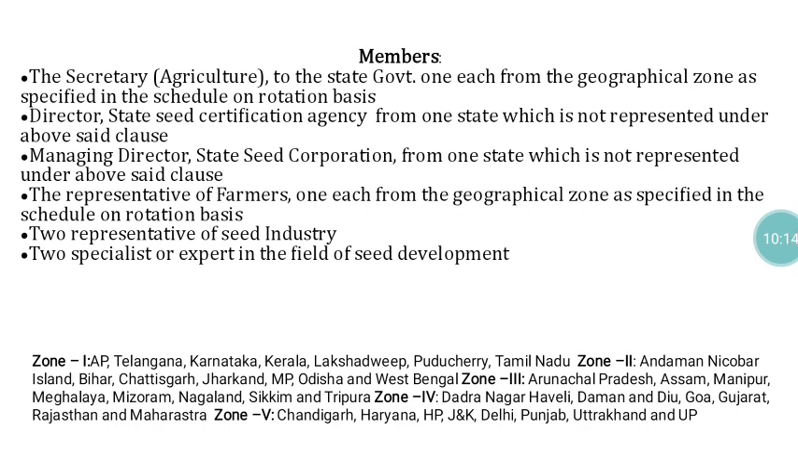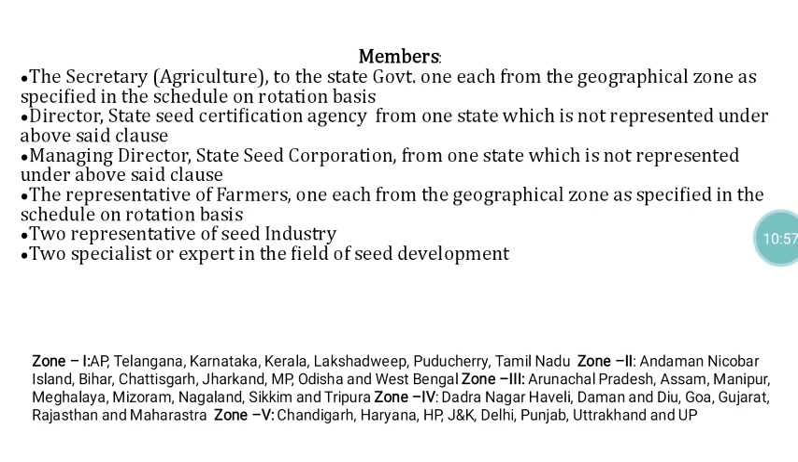So the zonation is given below. The 5 zones, and which states or union territories fall under which zone, are all given. For example, Zone 1 includes Andhra Pradesh, Telangana, Karnataka, Kerala, Lakshadweep, Puducherry and Tamil Nadu. Zone 2: Andaman and Nicobar Islands, Bihar, Chhattisgarh, Jharkhand, MP, Odisha and West Bengal. Zone 3: Arunachal Pradesh, Assam, Manipur, Meghalaya, Mizoram, Nagaland, Sikkim and Tripura. Zone 4: Dadra and Nagar Haveli, Daman and Diu, Goa, Gujarat, Rajasthan and Maharashtra. Zone 5: Chandigarh, Haryana, Himachal Pradesh, Jammu and Kashmir, Delhi, Punjab, Uttarakhand and UP.